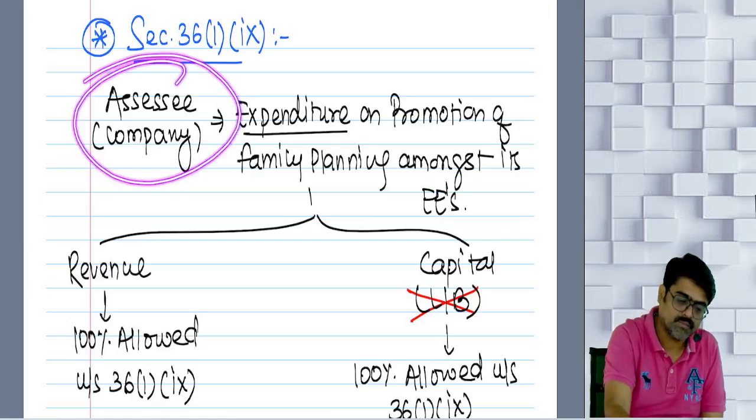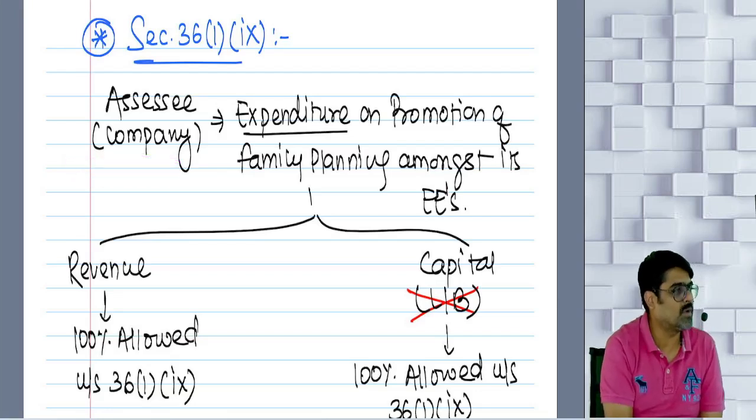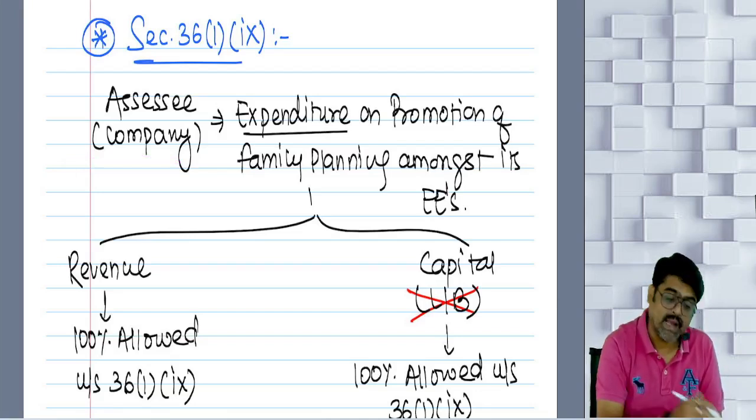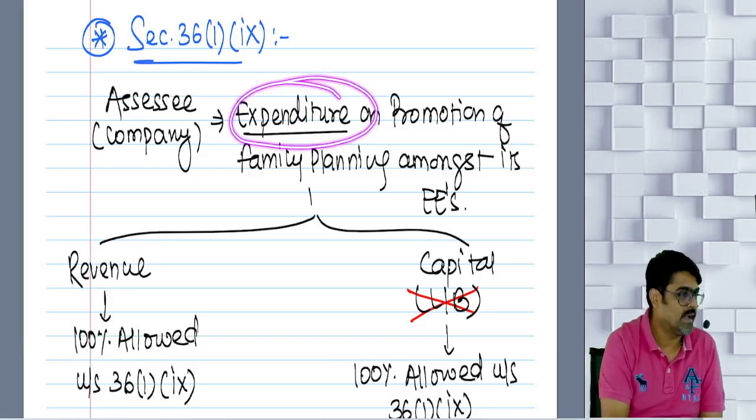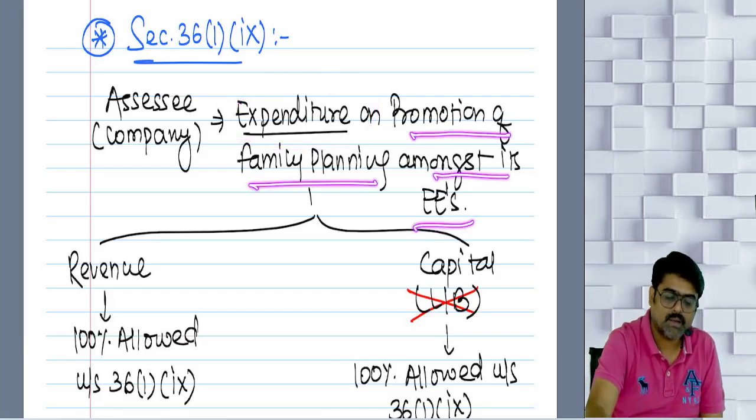Are you an assessee? You are a company. So this deduction is not available to all assessees. This deduction is available only to the companies. So are you a company? And you have incurred any expenditure to promote family planning amongst your employees.